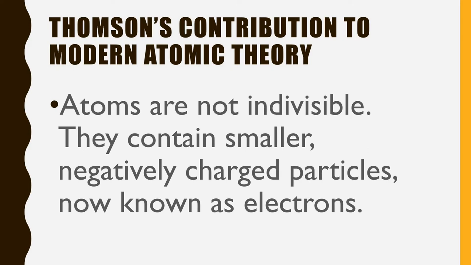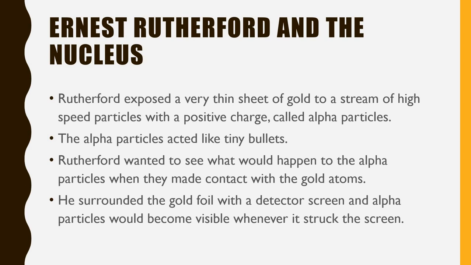Okay, so we're done with Thomson for now. Now we get to check in with our good friend Rutherford. So Ernest Rutherford and the nucleus, not a word we've seen so far, have a hint of what he maybe discovered. Rutherford did this experiment where he exposed a very thin sheet of gold to a stream of high-speed particles with a positive charge, and he called these particles alpha particles.